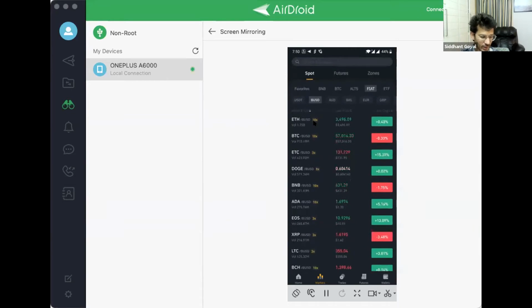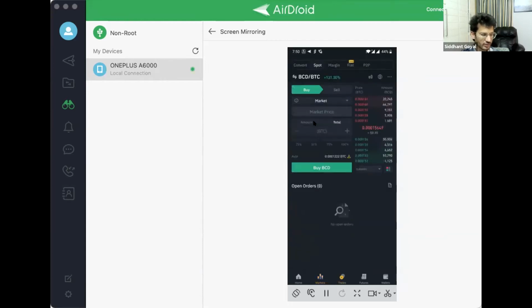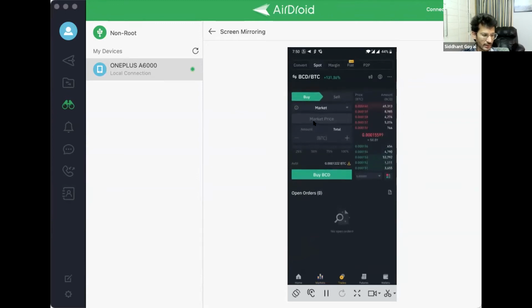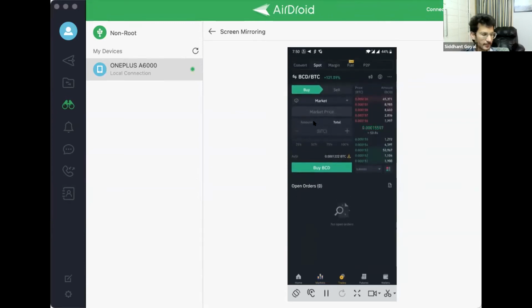So this is a very simple way of understanding. Now let's move on to understanding how you can place trades. In the bottom middle center, in the menu section down below, you can see trades. For example, if you want to buy or sell any coin, or you want to trade any coin, you can simply purchase or sell it here.